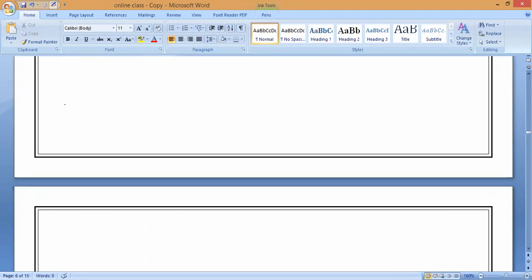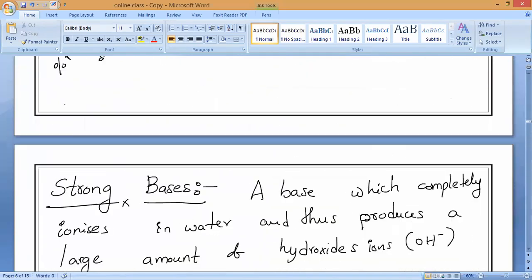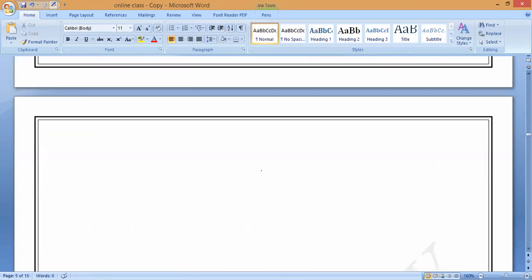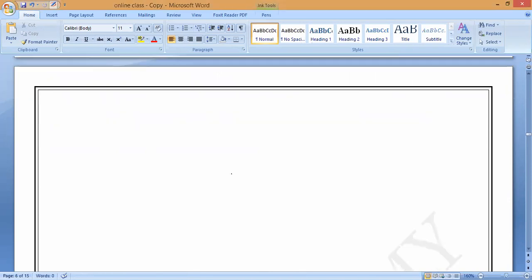This is all about the strong bases and weak bases. So examples are most important. Examples of weak bases are ammonium hydroxide, magnesium hydroxide, and calcium hydroxide. Can all of you remember? Now, if you understand this, then we will enter into the main concept of bases, that is, the properties of bases.